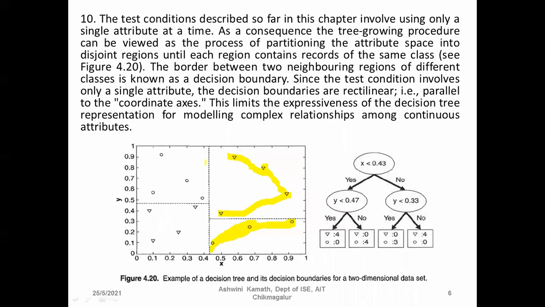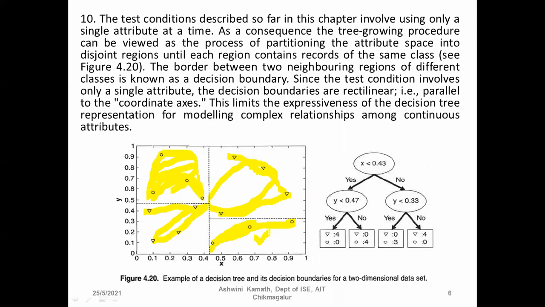Each partition, that is each rectangle or square, has the same type of values. In this region we have all the circular values, in this region all the triangular values, here also all triangular values, and here all circular values.